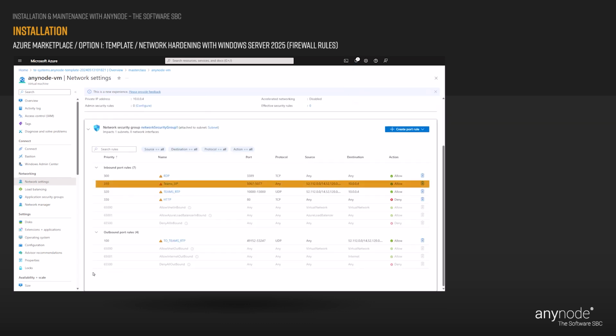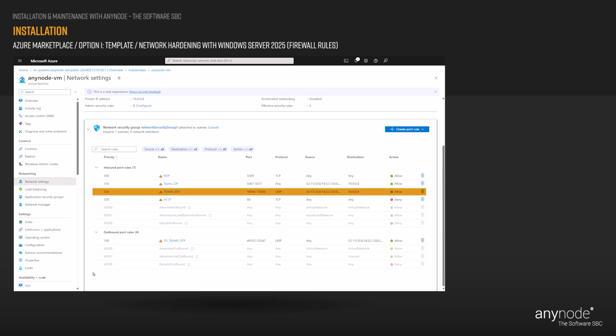The inbound rule Teams_SIP is a predefined inbound port rule in Azure Network Security Groups, NSGs, that is specifically designed to allow SIP, Session Initiation Protocol, traffic for Microsoft Teams. This rule typically allows inbound traffic on TLS port 5067, which is commonly used for SIP signaling in Microsoft Teams for activities such as establishing and managing calls.